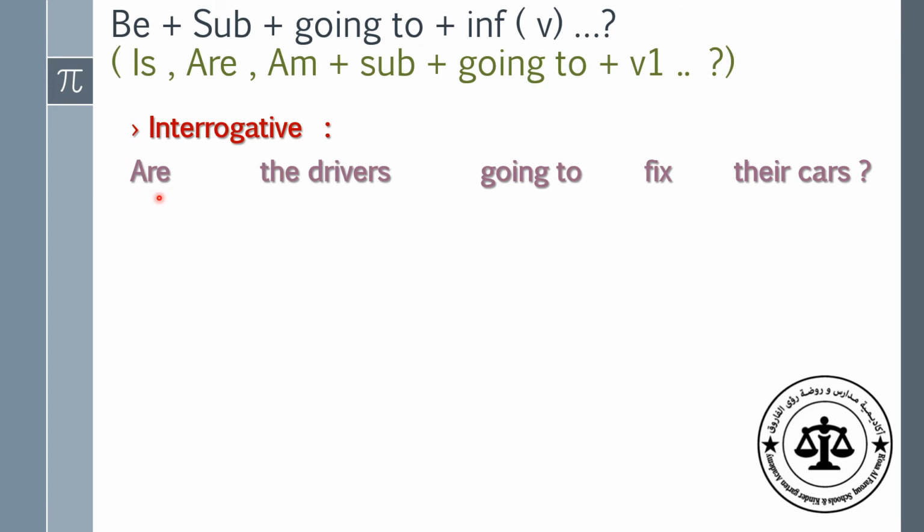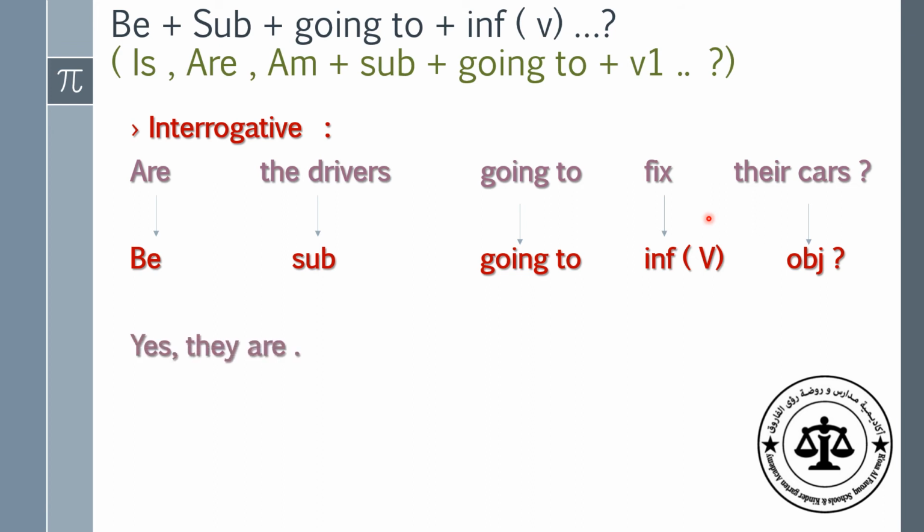Why do we use are, not is or am? Yes, of course, because we have a plural noun, the drivers. Then going to, and after going to we have the infinitive verb, this is fix, and the complement. So in yes or no questions, we start by using verbs to be, subject, going to, infinitive verb, and the object. If we want to answer: yes, they are, they refers to the drivers, or no, they aren't.